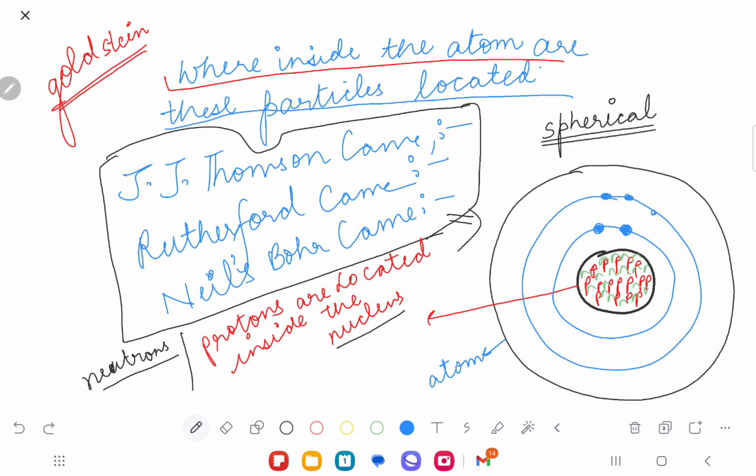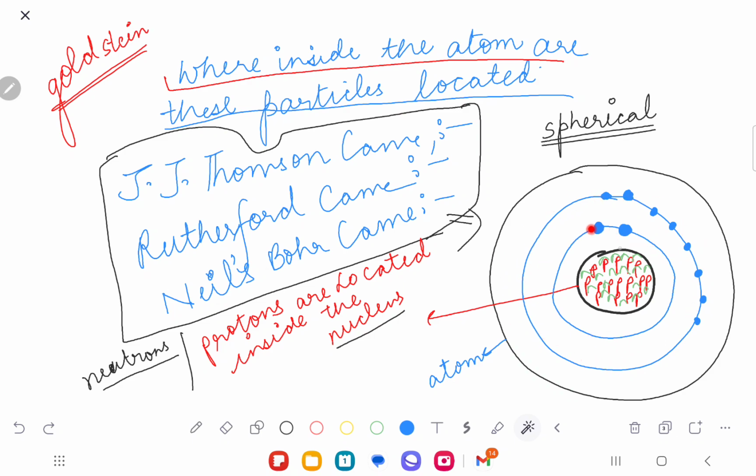One, two, three, four, five, six, seven, eight. Then these electrons are moving around the nucleus, on the blue path.